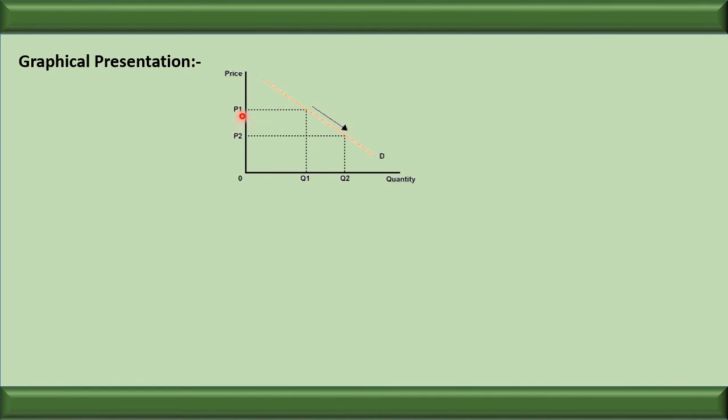And we can see that price is decreasing. Earlier the price is OP1 and the quantity demanded is OQ1. When the price decreased to OP2, the demand increased to OQ2. So we can see that the price is decreasing and the demand is increasing. And this arrow, we can see, is downward in direction. So it indicates downward sloping.